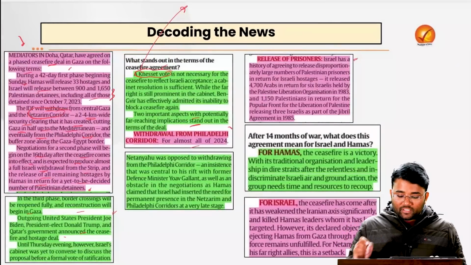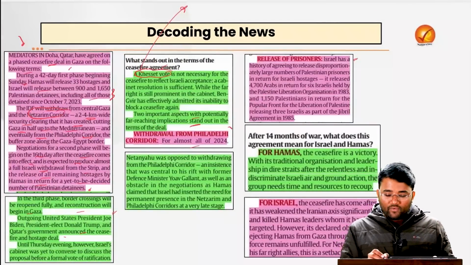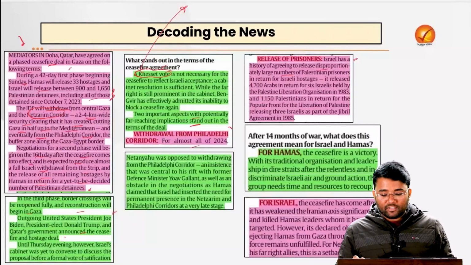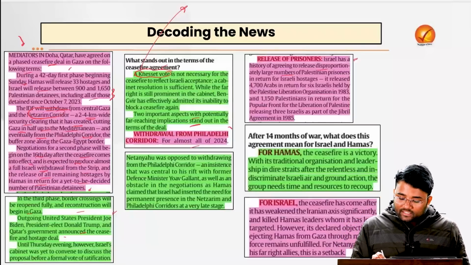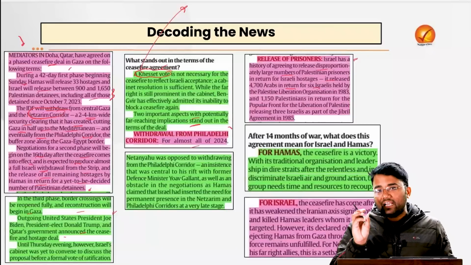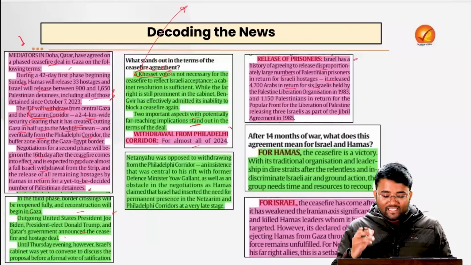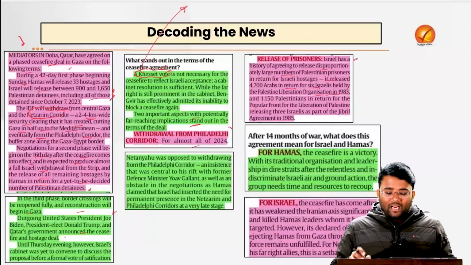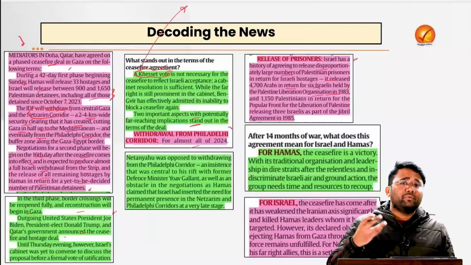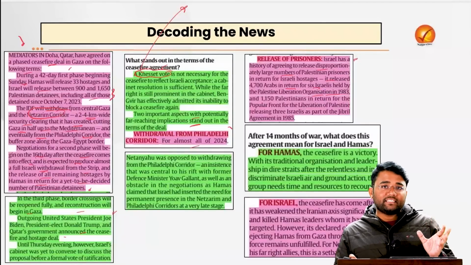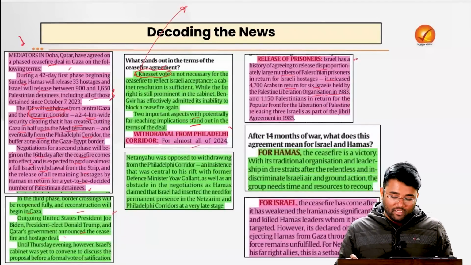Second, the release of the prisoners. Israel has a history of agreeing to the release of a disproportionately large number of Palestinian prisoners in return for Israeli hostages. For example, it released 4,700 Arabs in return for only 6 Israelis who were held by the Palestine Liberation Organization in 1983. So a larger number of prisoners will be released by Israel as compared to what will be released by Hamas.